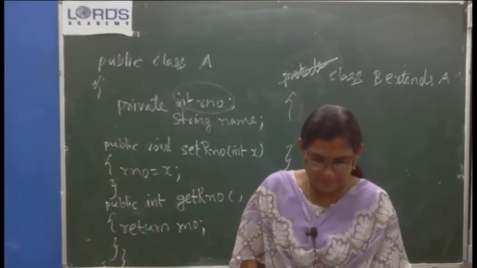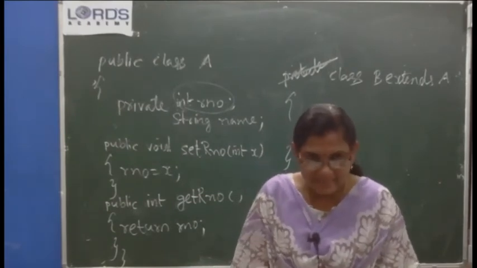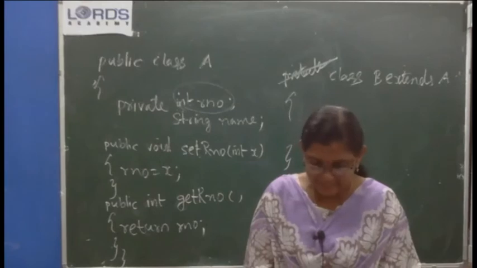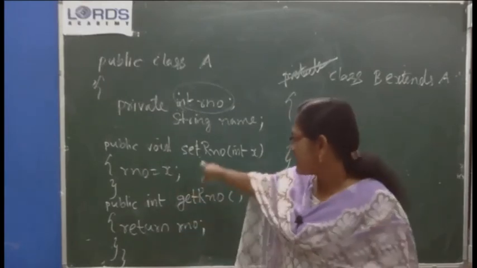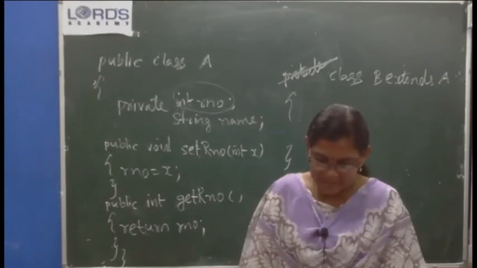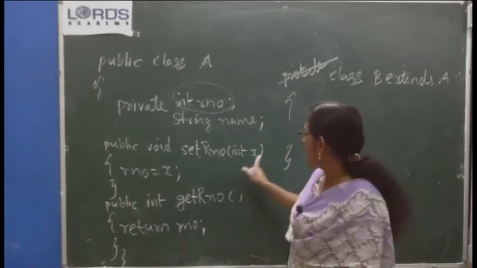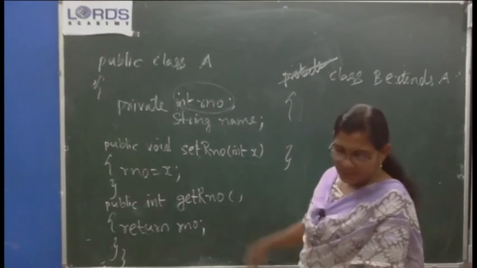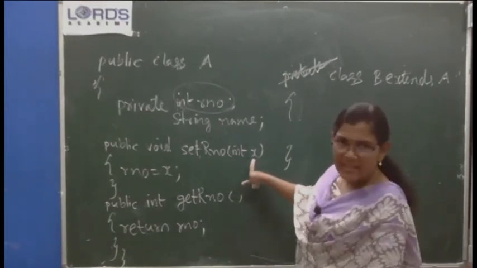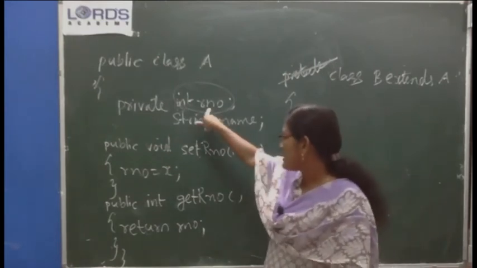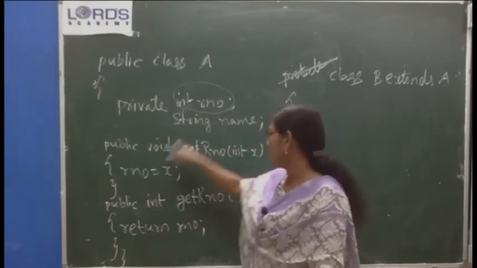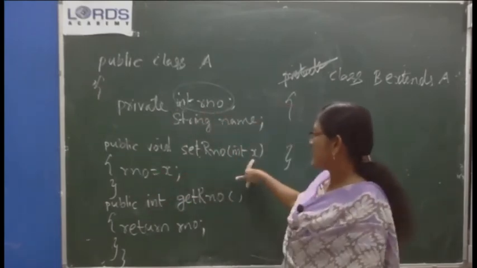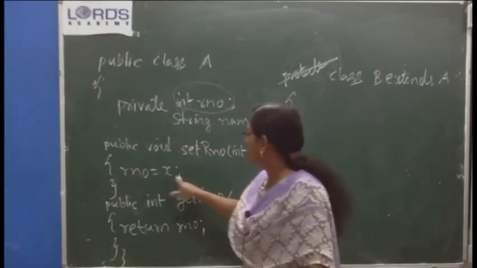Class ABC. In class ABC, a private int A, a private variable A, is declared, and void setA. Look at setA: the method name is setA, and a value is passed. Here I have used the argument as X. The instance variable's name is R number. So both are different. Here it is R number, here it is X. So I can assign R number equal to X.